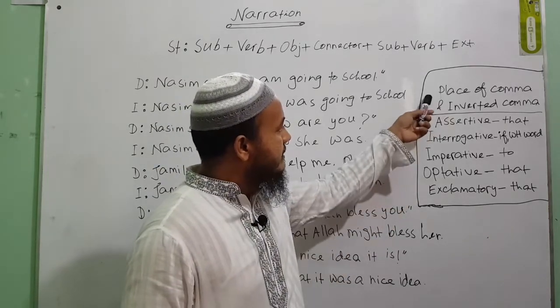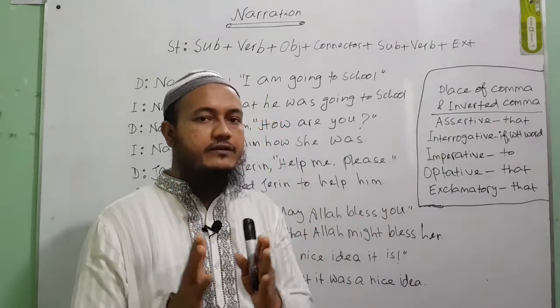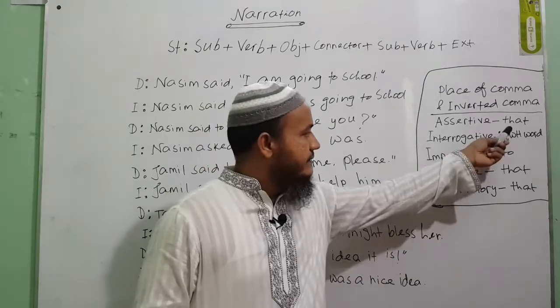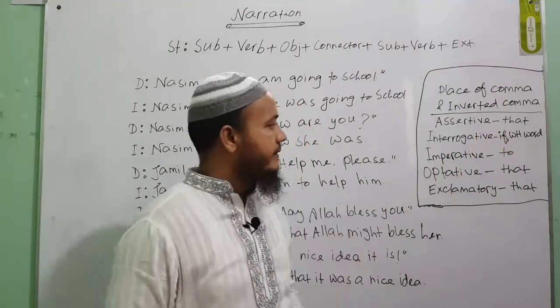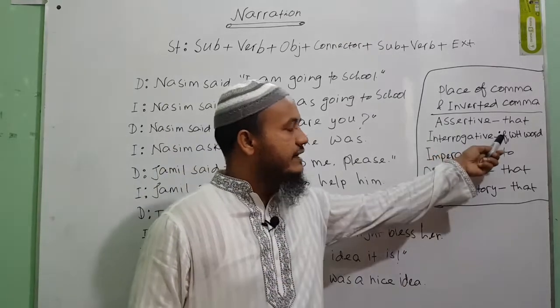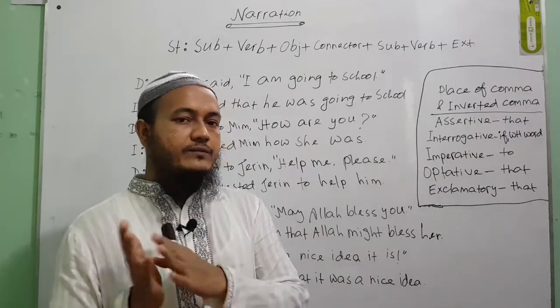For example, in the place of comma inverted comma for an assertive sentence, I mean if your reporting speech is an assertive sentence, you will have to use that. If your sentence is interrogative, you will have to use if and WH word.